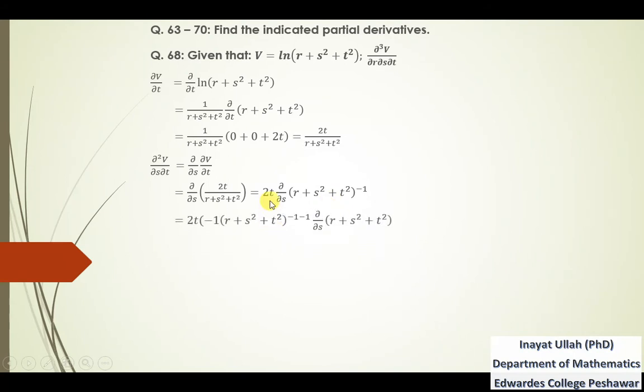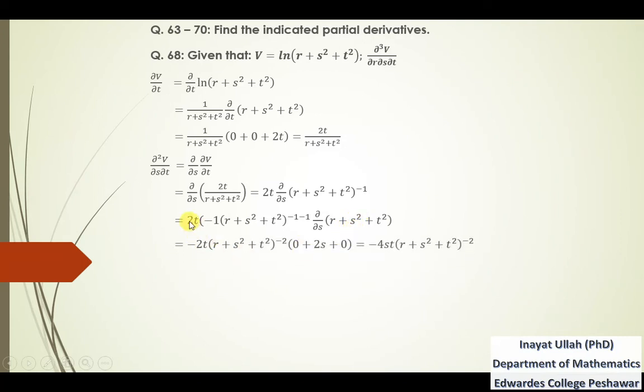So using the extended power rule, that is 2t, this power will be dropped down, minus 1, minus 1, minus 1, into the further derivative with respect to s of this whole base. Now that is the derivative of this whole with respect to s. So r will be kept constant, t will be kept constant, and the derivative of s square will be 2s.